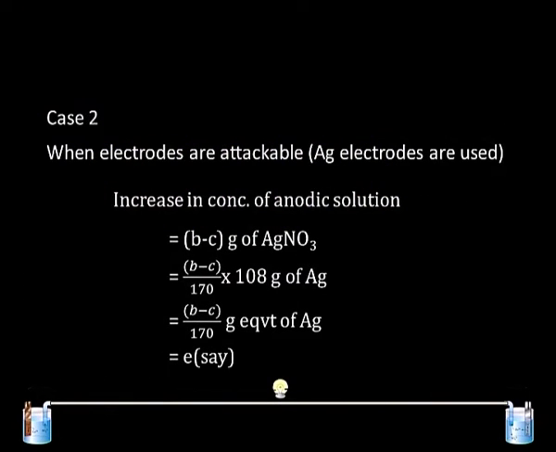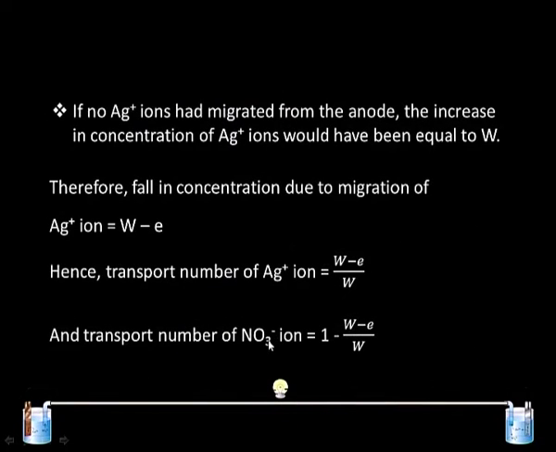The second case which can arise is when the silver electrode is used, then we have to modify the equation. The increase in the concentration of anodic solution is equal to B minus C gram of silver nitrate, and it should be equal to B minus C divided by 170 into 108 gram of silver, or this can be written as B minus C divided by 170 gram equivalent of silver, and this quantity we are going to call E. If no silver ion had migrated from the anode, the increase in concentration of silver ion would have been equal to W as in the earlier case.